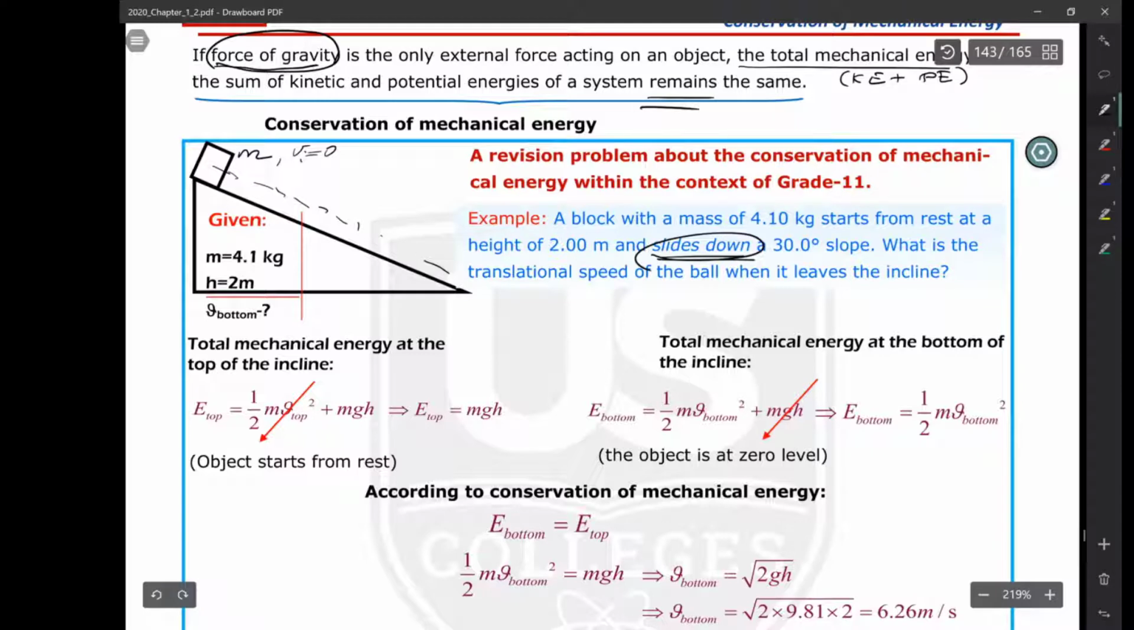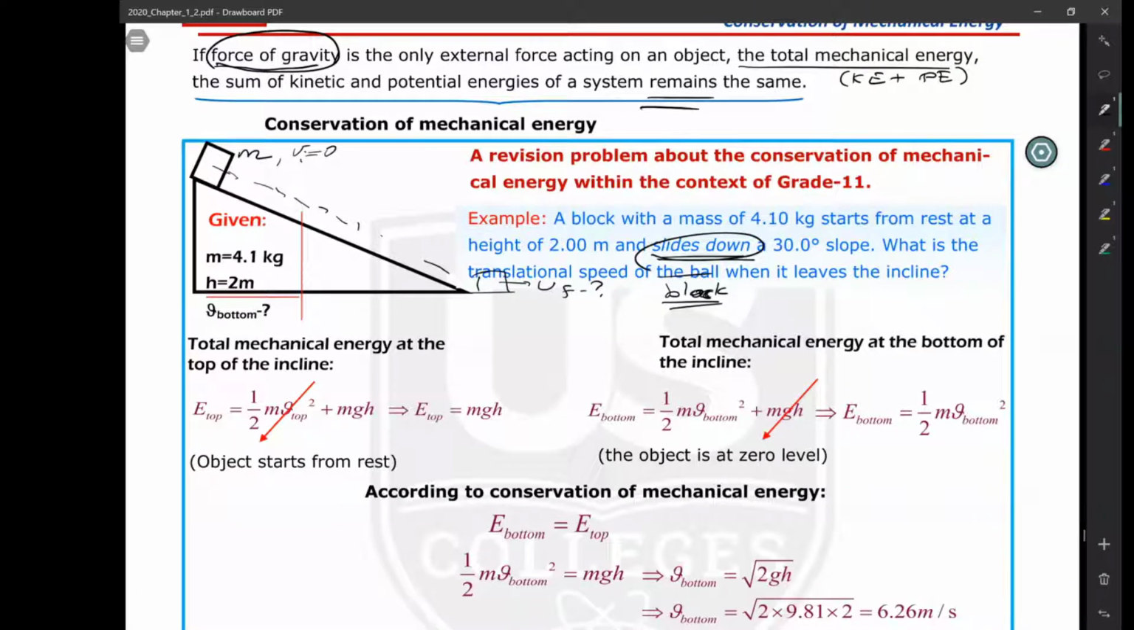So what is the translational speed of the ball when it leaves the incline? When it comes down here, what is the final translational speed? Not ball, of course, it's the block. I changed this question from the 12th grade to the 11th grade, so I forgot to change some words. What is the translational speed of the block when it leaves the incline?